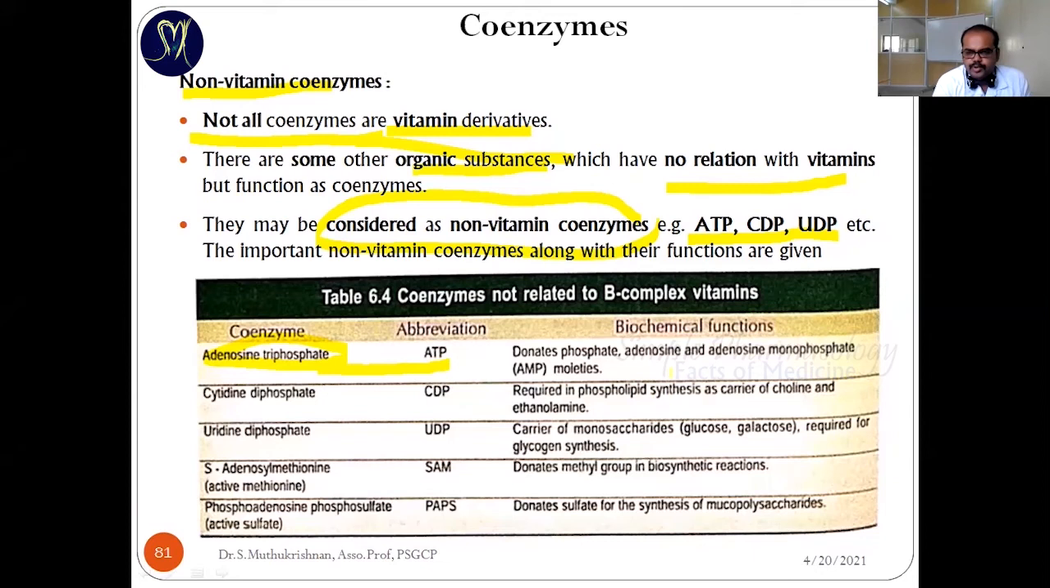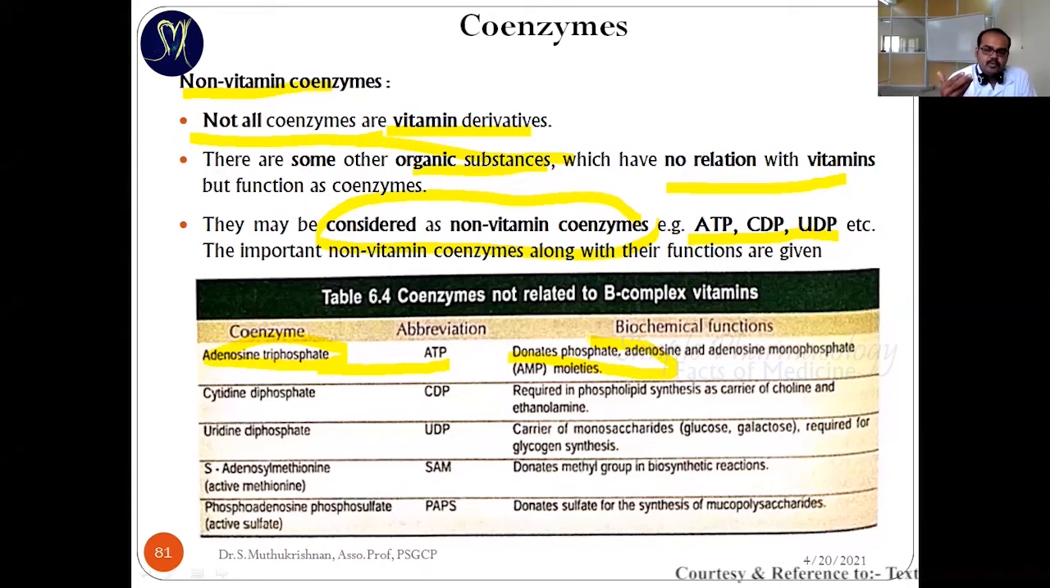So it also acts as a coenzyme. It's going to donate the phosphates. We have already discussed this in the high energy rich compounds. It's going to donate the phosphate group. Whenever phosphorylation occurs, the phosphodiester bond is going to break and produce energy. Apart from that, it's going to donate the phosphate group.